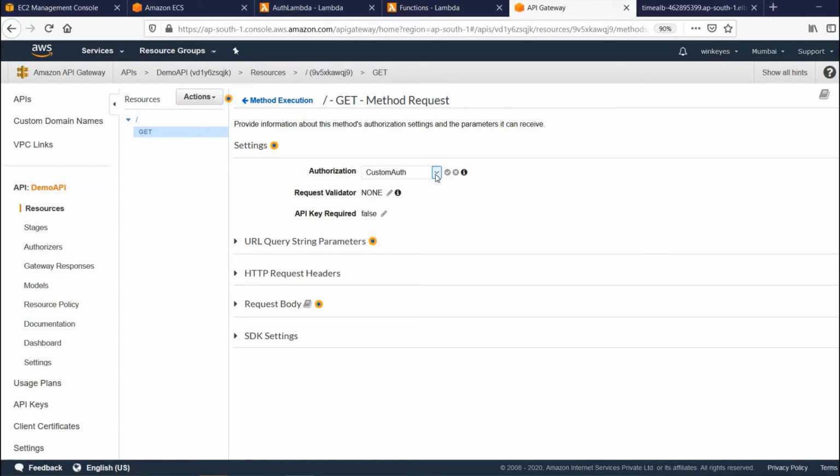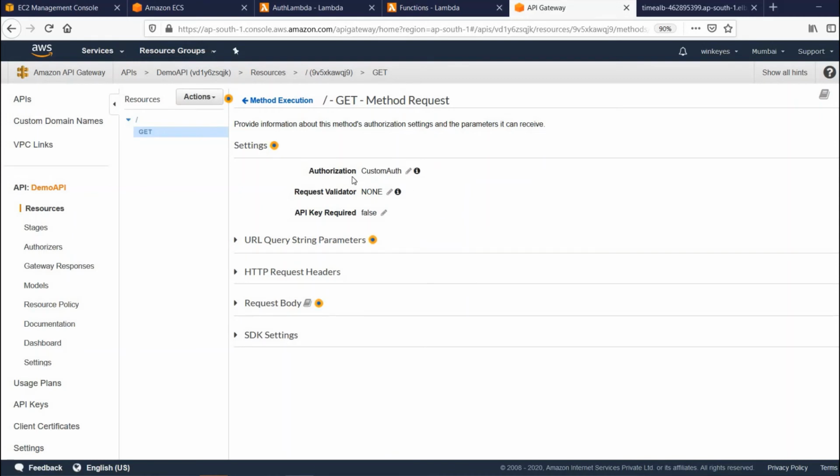So let me show you again. It is the same lambda which we have created, which we need to add. And I don't know why AWS takes time when we create an authorizer for it to appear here. I think it is also an event driven pattern they are using, and it takes time to appear these values here.